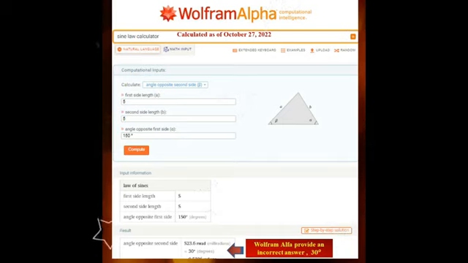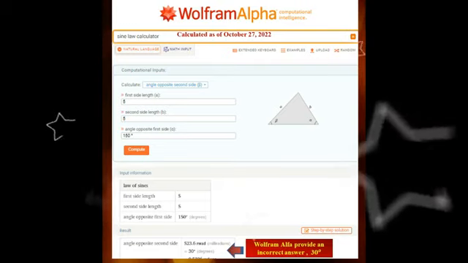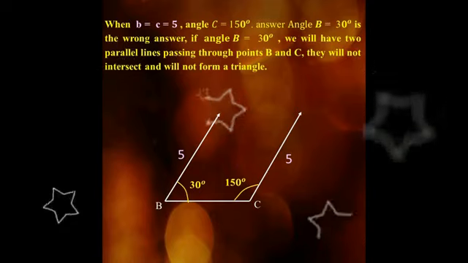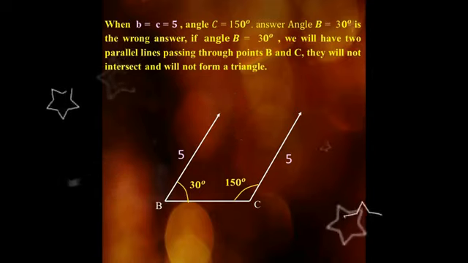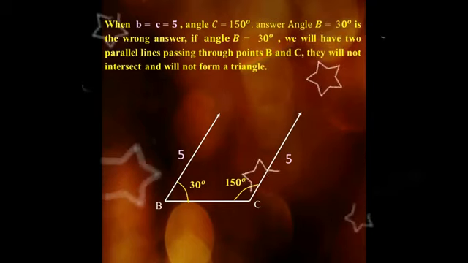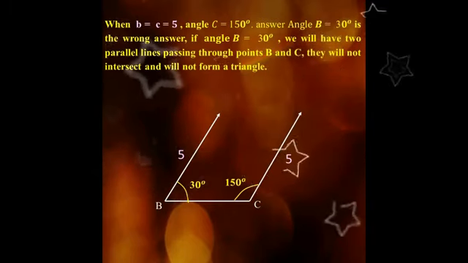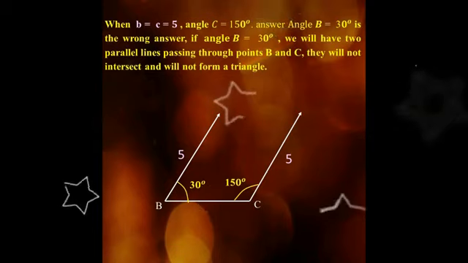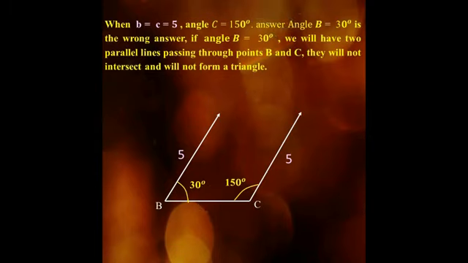Wolfram Alpha provides angle B is 30 degrees. For triangle ABC, when b equals c equals 5, angle C equals 150 degrees, the answer angle B equals 30 degrees is the wrong answer. If angle B equals 30 degrees, we will have two parallel lines passing through points B and C. They will not intersect and will not form a triangle.